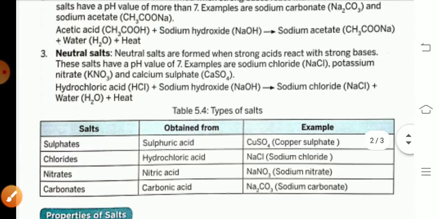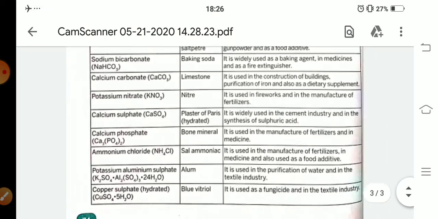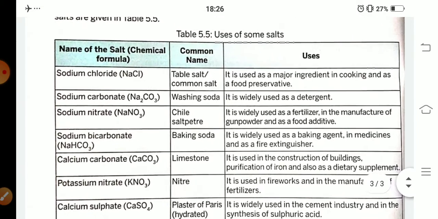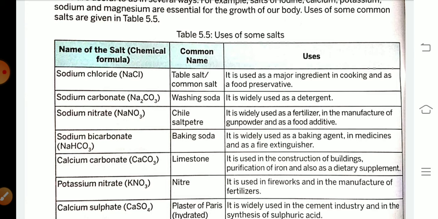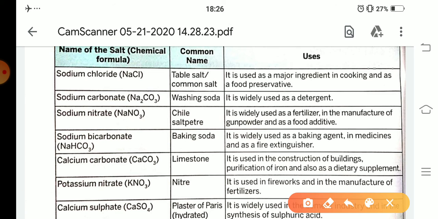There are some important salts and their uses. First, sodium chloride. It is used as a major ingredient in cooking and as a food preservative. Next, sodium carbonate. It is widely used as a detergent. Sodium nitrate is widely used as a fertilizer, in the manufacturing of gunpowder and as a food additive. Another name of sodium nitrate is chili saltpeter. Another name of sodium carbonate is washing soda, and sodium chloride is common salt.